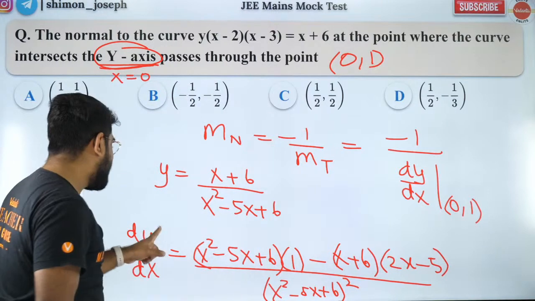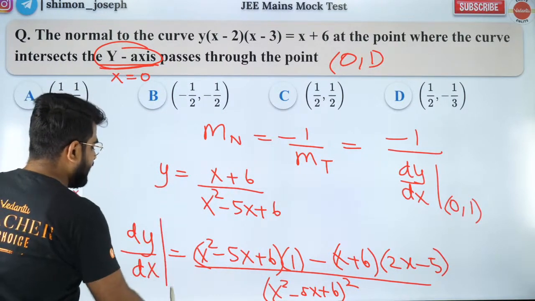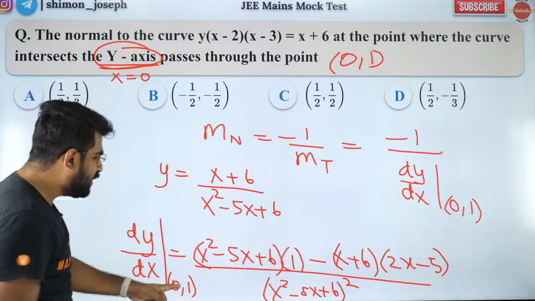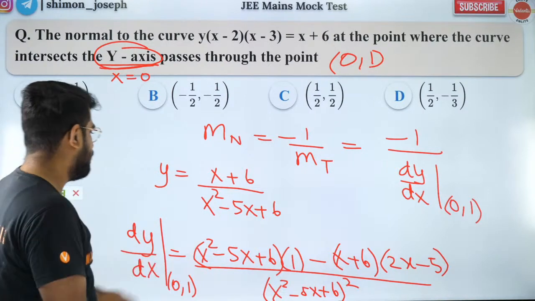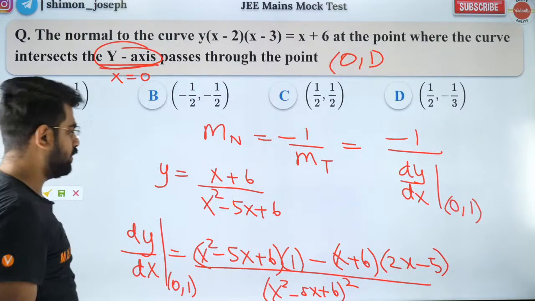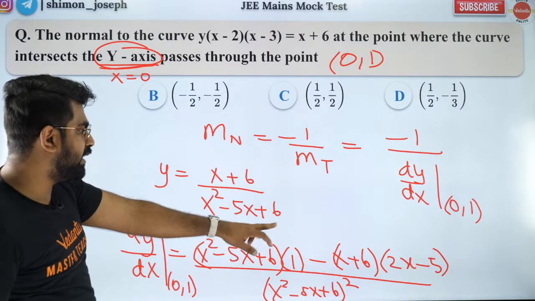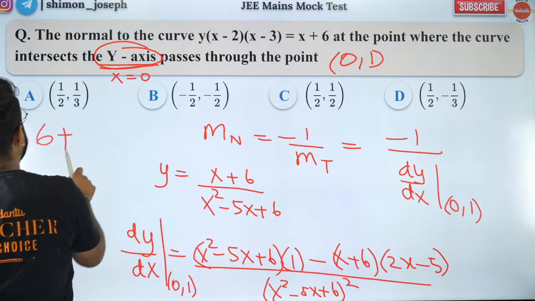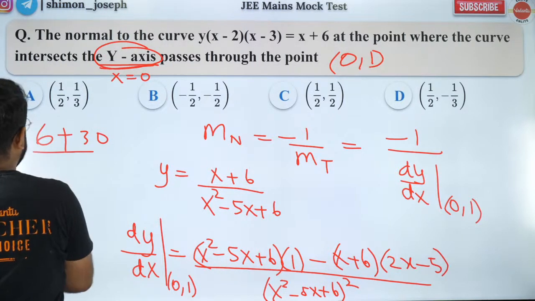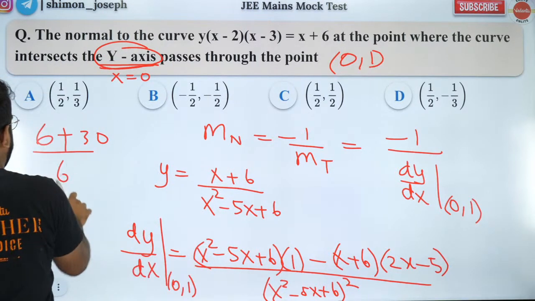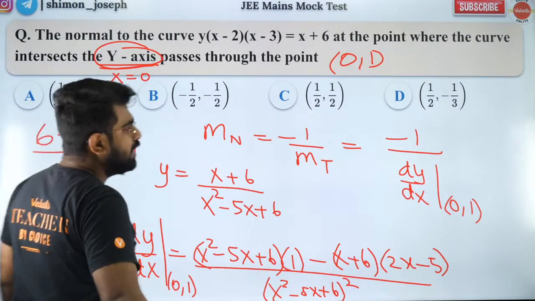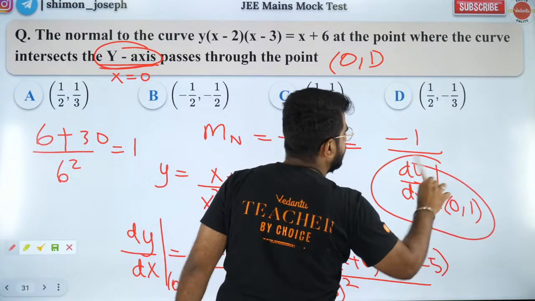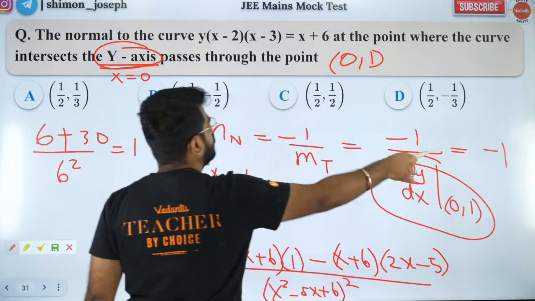Now I need to find it at (0, 1). So put x as 0. If I put x as 0, what will I get? I'll get 6 minus 6 into minus 5. So that's going to be 30, divided by 6 square. So I'll get the slope of the tangent is 1. So the slope of the normal is minus 1.